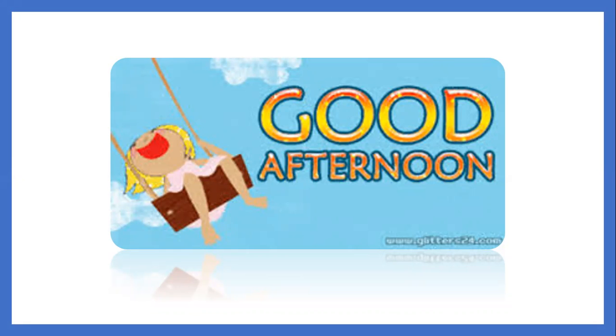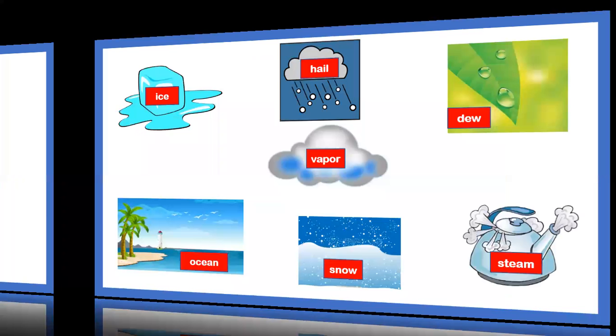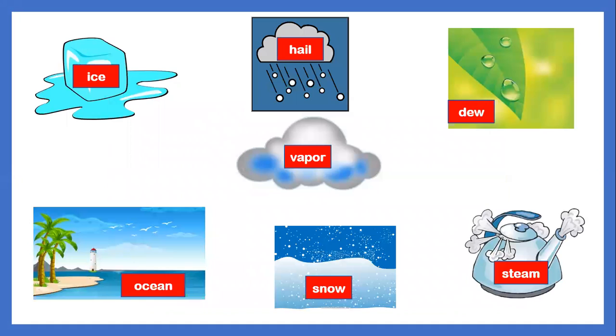Before that, let's have a review first. This morning, you learned about the different kinds of solid, liquid, and gas forms, right? So we have here ice, hail, dew, vapor, ocean, snow, and steam. You learned these things this morning.